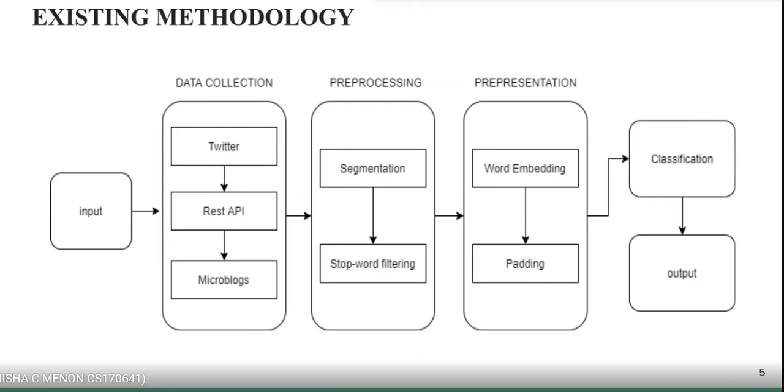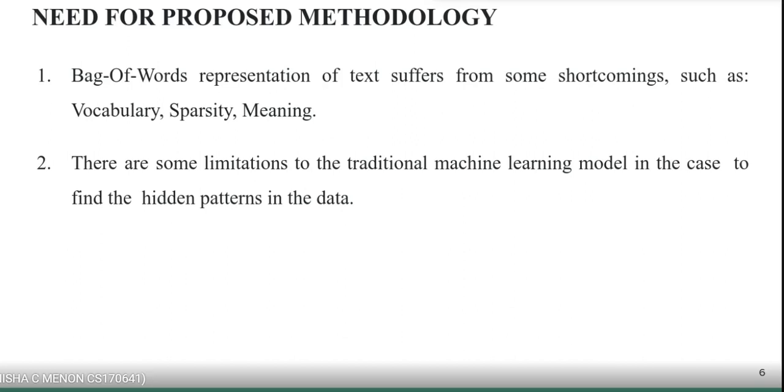In this model, first the raw tweets are input from Twitter. For that, tweets are fetched from Twitter using a REST API, and then these raw tweets are fed into the next stage, which is pre-processing. In pre-processing, the first step is segmentation, which is converting the tweets into tokens, and then the stop words are filtered. Next stage is word embedding. This model uses one-hot vector representation of words. Next step is padding. After that, classification. This model uses an SVM classifier for classification and then gets the output, that is, whether there is traffic or not.